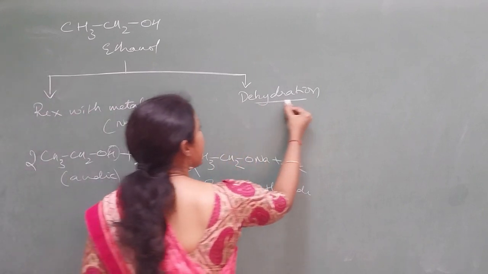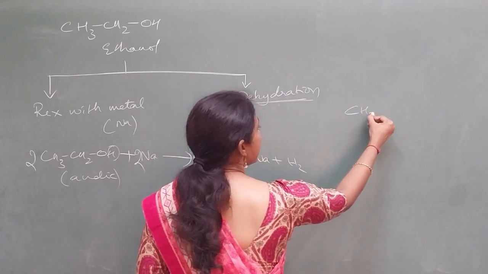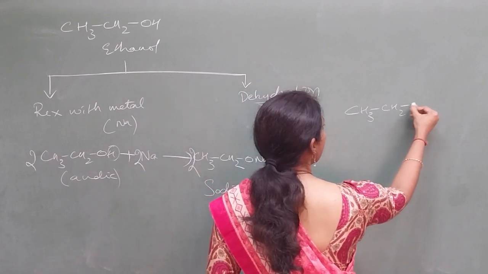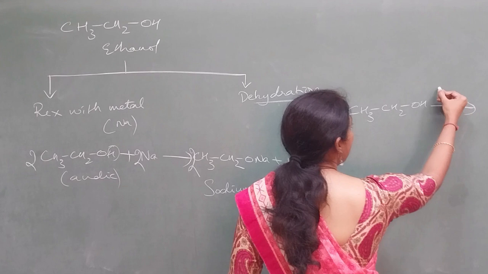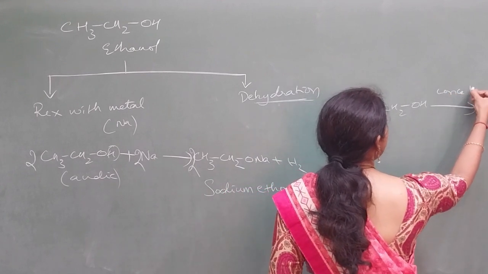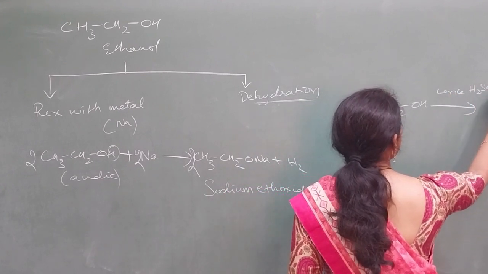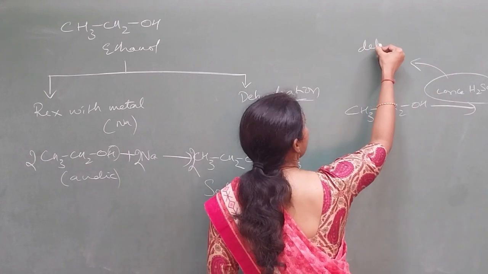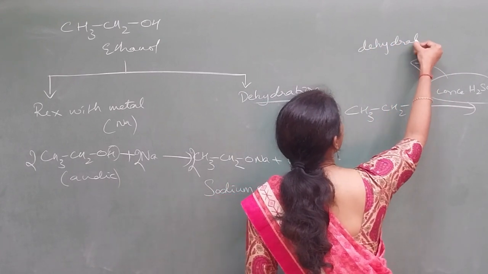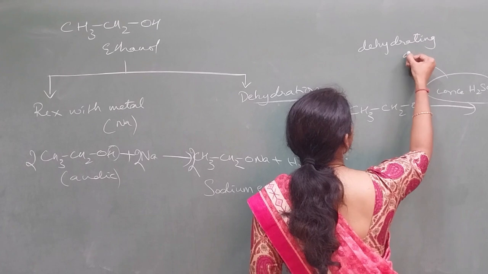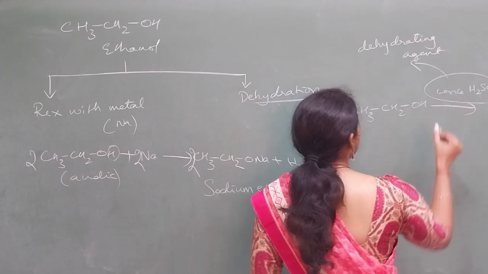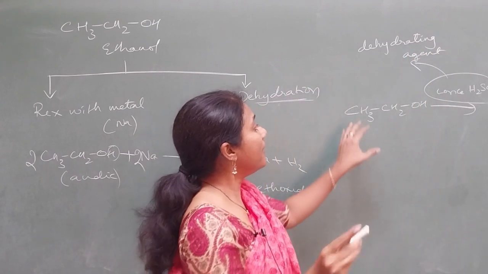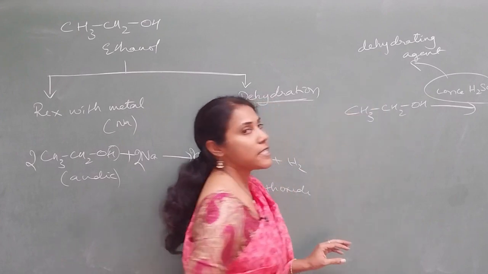The other one is dehydration. Say you are taking CH3CH2OH. Whenever you add concentrated H2SO4, the concentrated H2SO4 will behave as a dehydrating agent. So removal of water takes place.